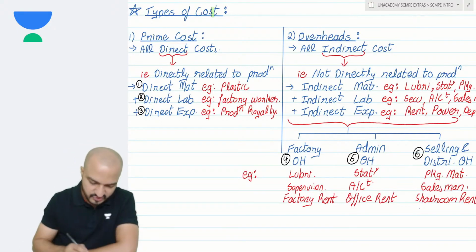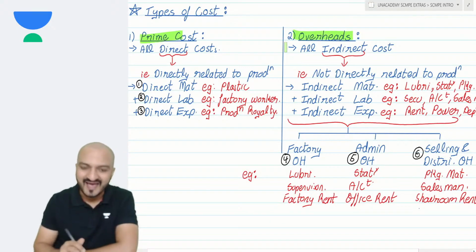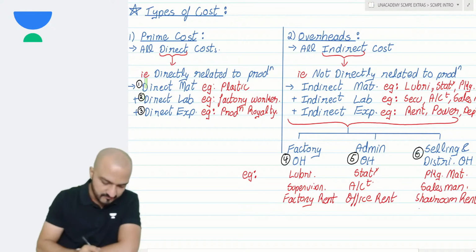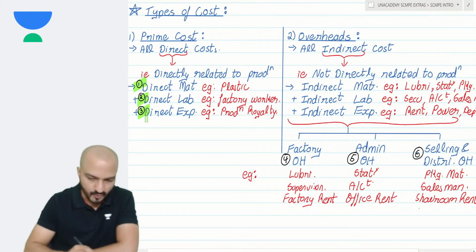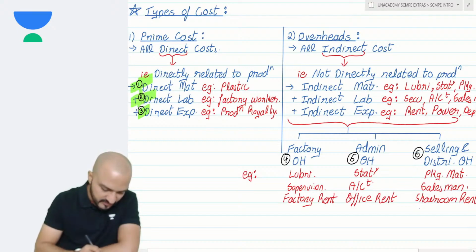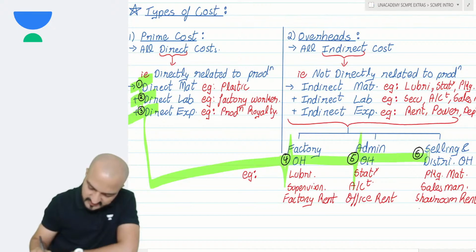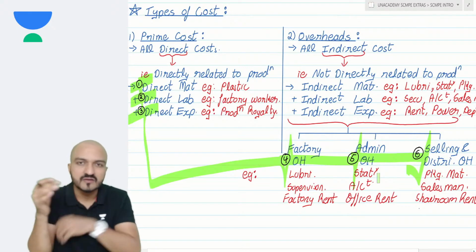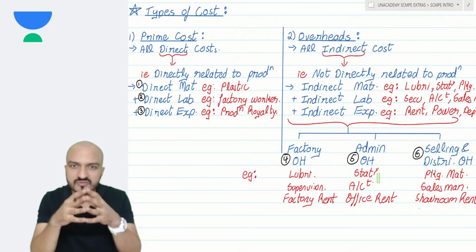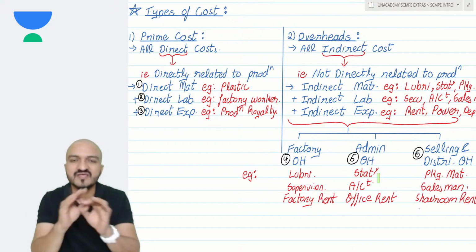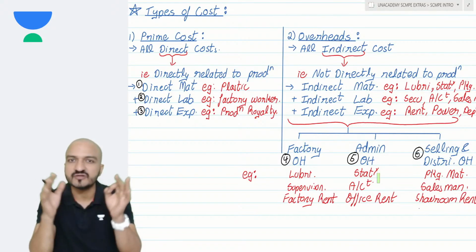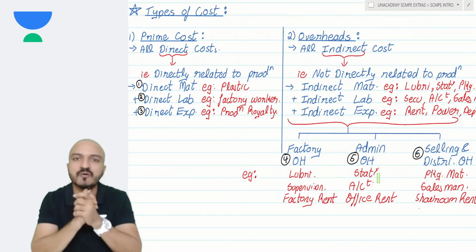We learned about all these different types of cost, prime cost, overhead cost, and we ultimately classified them into various components. Six components are important. Number one, direct material. Number two, direct labor. Number three, direct expenses. And then factory overheads, admin overheads, and selling overheads. So in total, these six items we are going to compile and bring together to get the total cost. That total cost is identified using a format called the cost sheet format. Next we will discuss the cost sheet format.